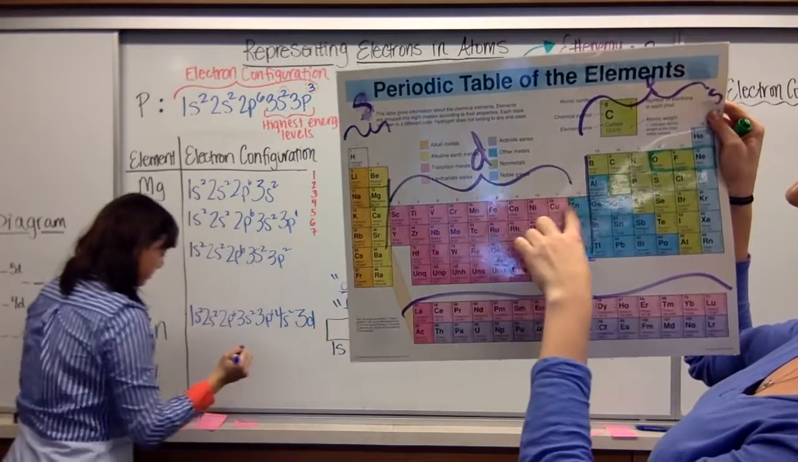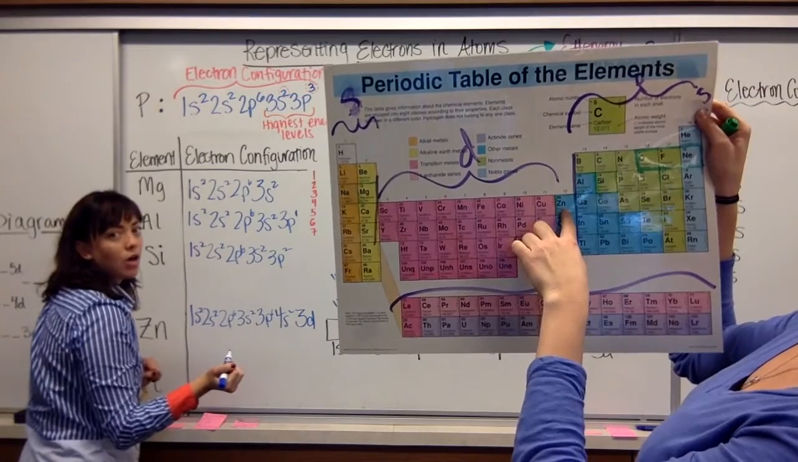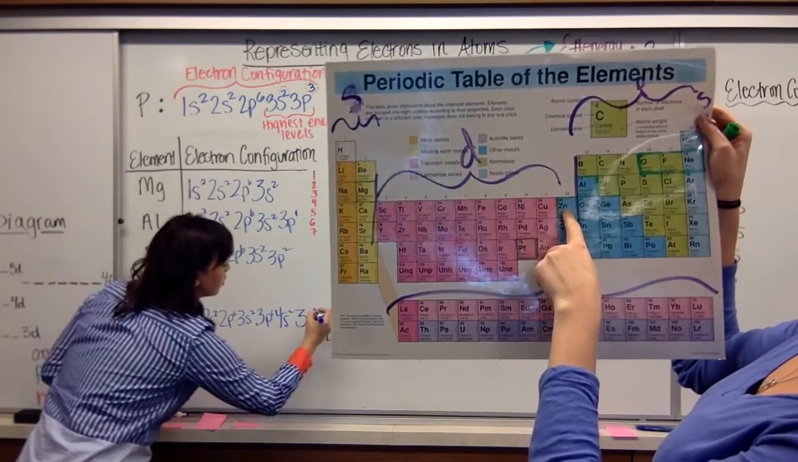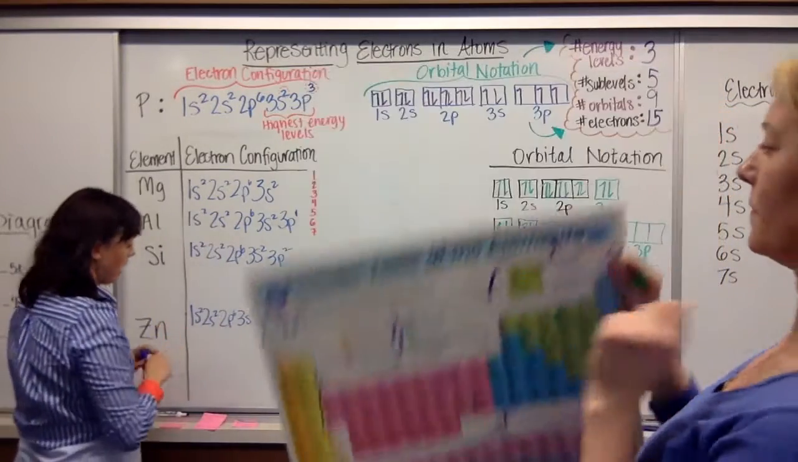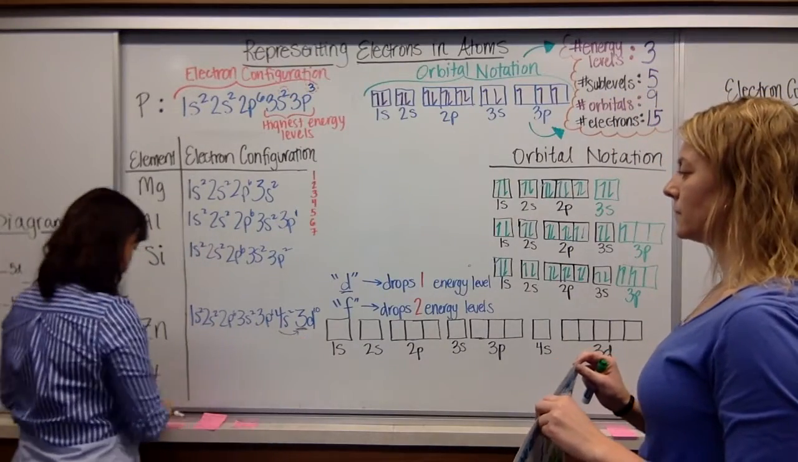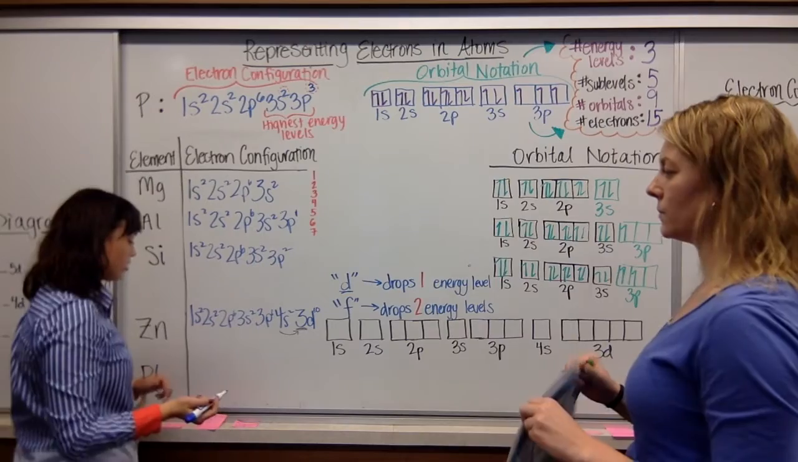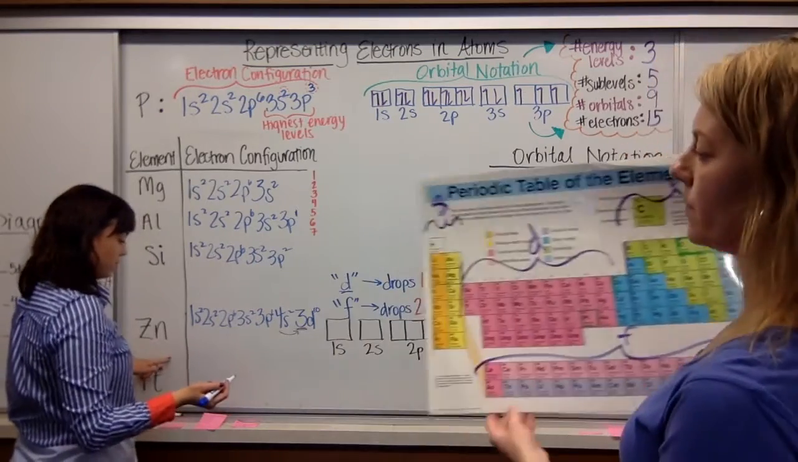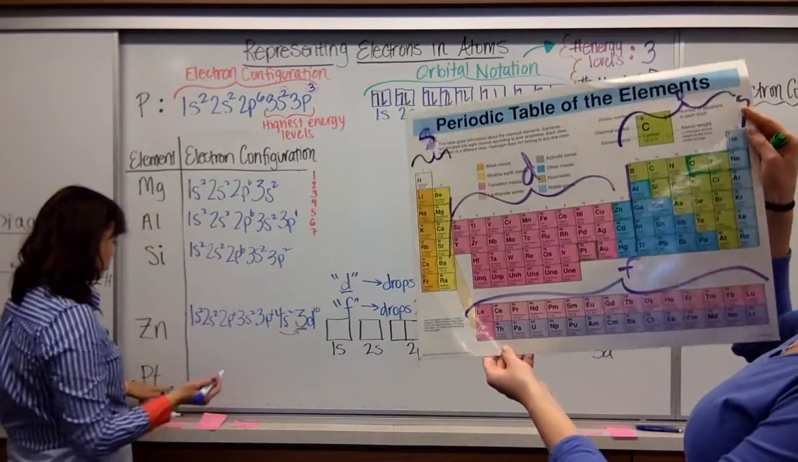3d, and how many do I have? I have to count all the way over, and it's going to be a total of 10. So this is my demonstration of the dropping down. I'm also going to do platinum for you.